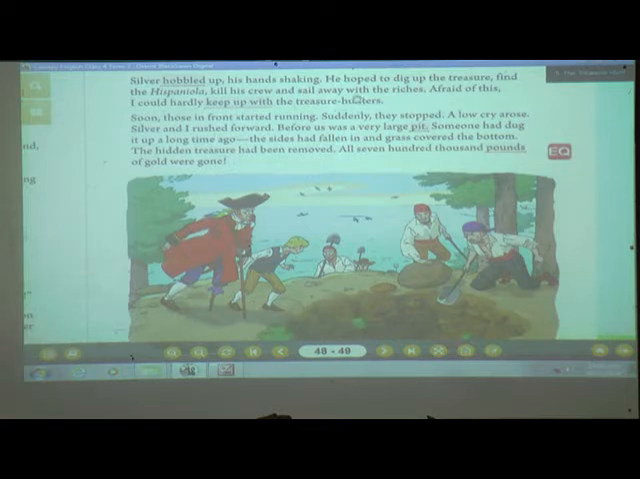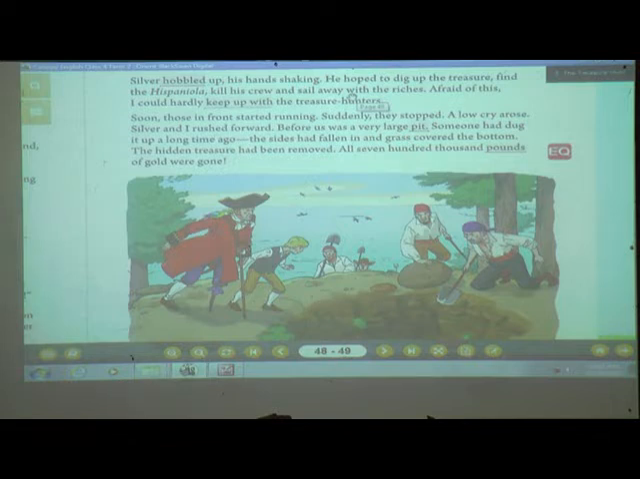Now what happened? What did he hope? Now he was sure that he was going to dig up the treasure, and then he would give the order to find the Hispaniola. Hispaniola means that ship. Kill all the crew, the people who were with him, and sail away with the riches.